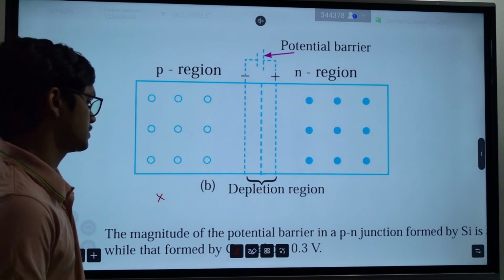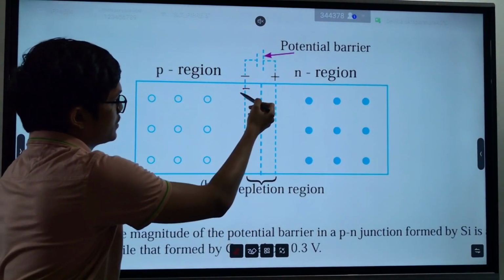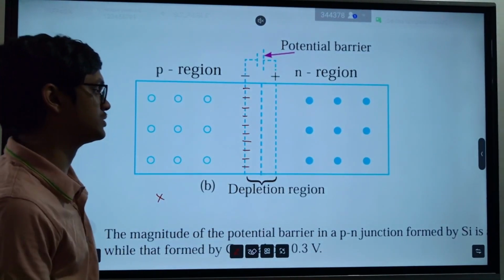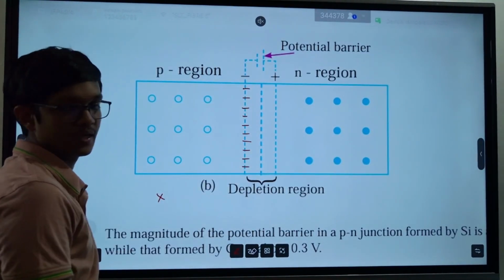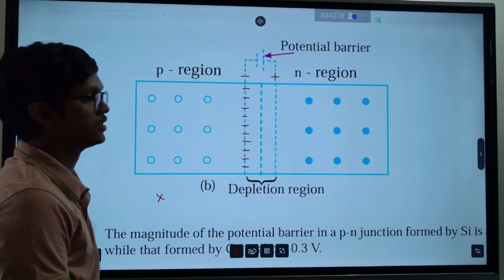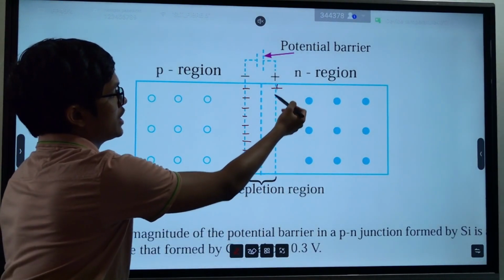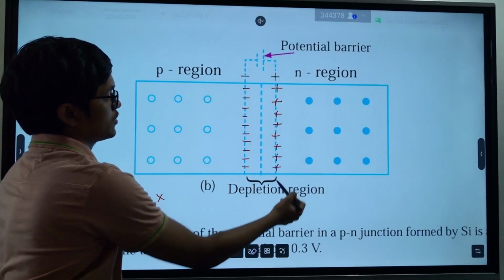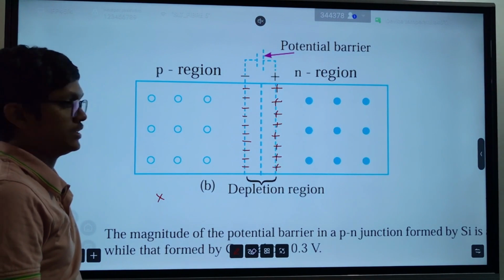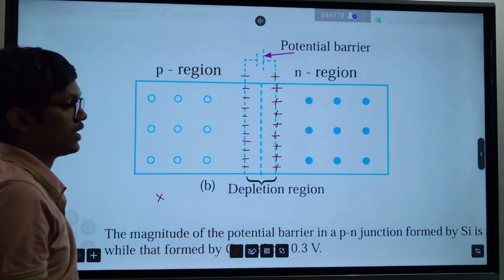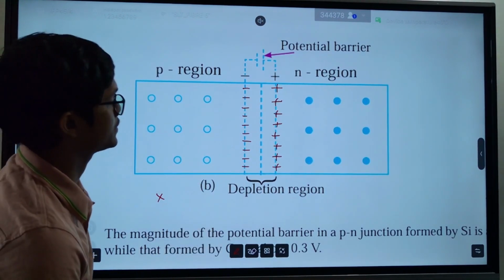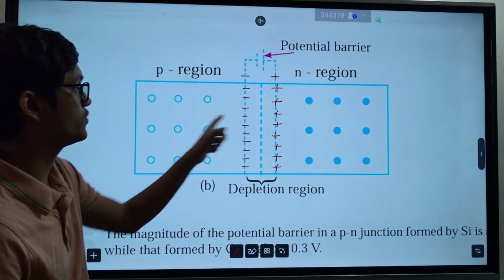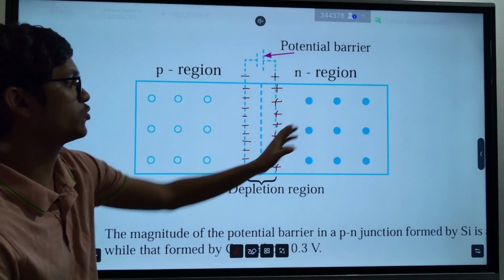And this part is negative now. Due to obtaining additional electrons, this side becomes negative. And as a result of obtaining additional holes, this side becomes positive. Now the problem is when one side is negative and the other side is positive, these electrons can't move in this direction and these holes can't move in this direction.